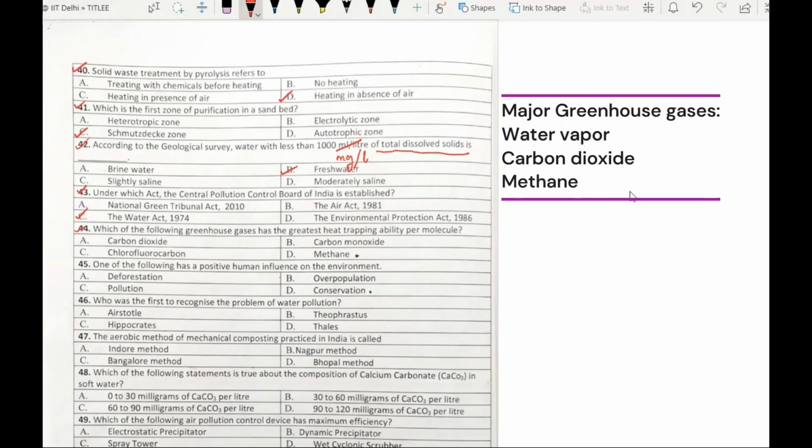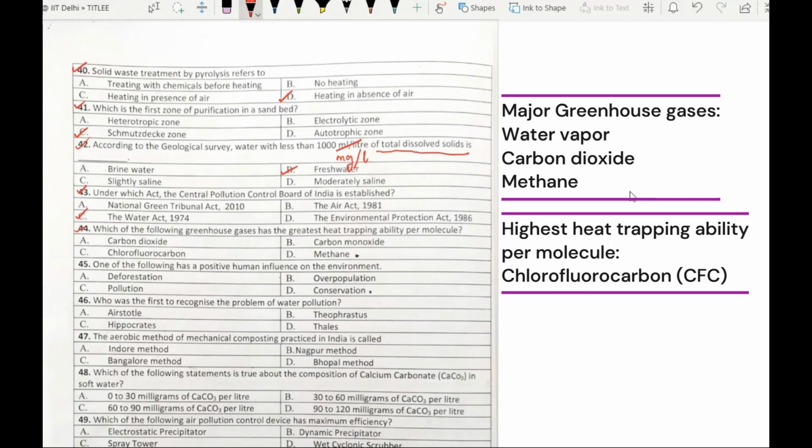We know the major greenhouse gases are water vapor, carbon dioxide and methane. But when it comes to highest heat trapping ability per molecule, it is chlorofluorocarbon, which is commonly known as CFC. So our answer will be option C, chlorofluorocarbon. It's basically an artificial chemical.